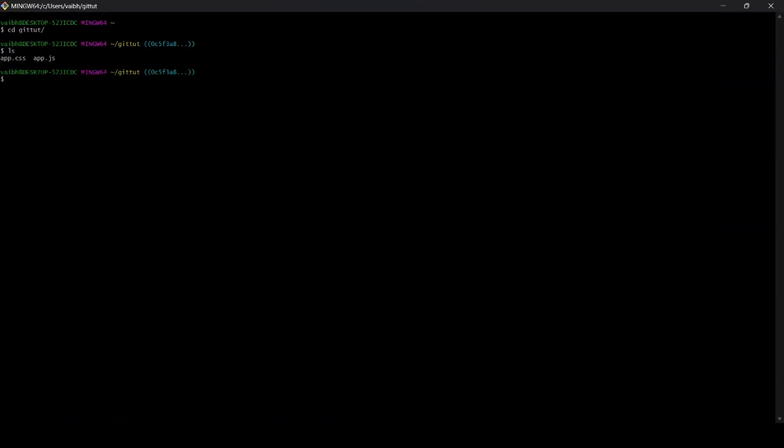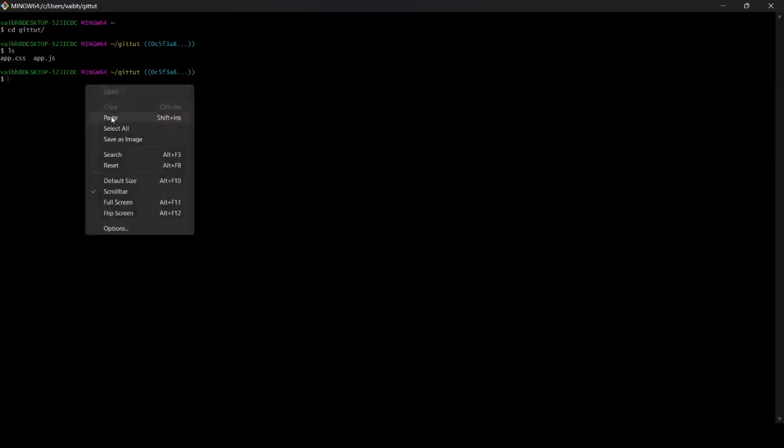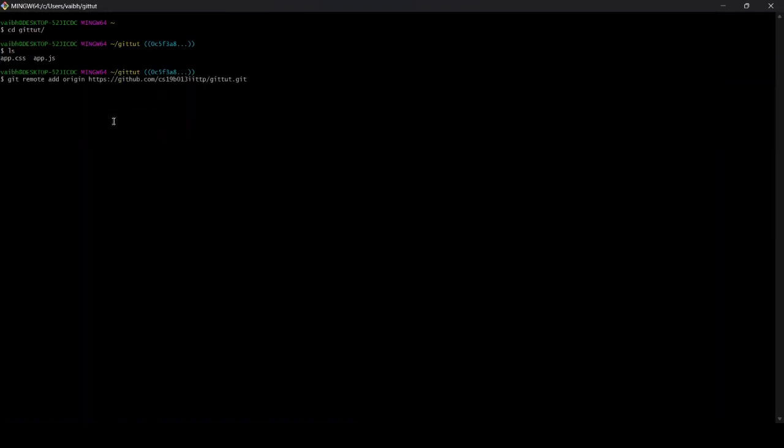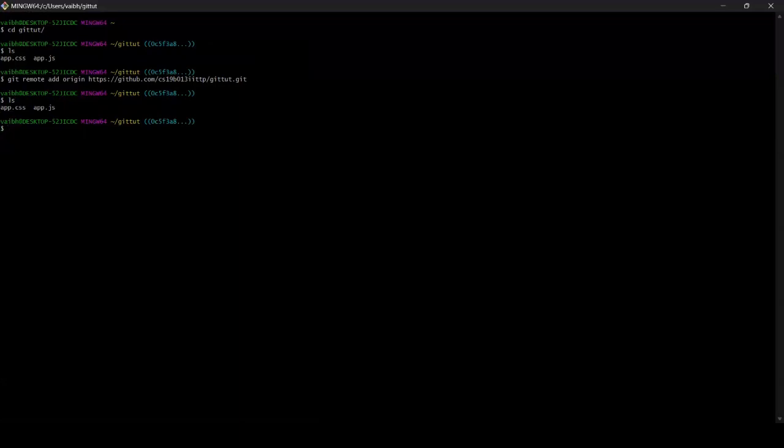Let's first check it out. Okay, it's very nice. Now we want to add it to the cloud, right? And for that, we know the command is git remote add origin, whatever the site is. We have added it. Okay. Now we know that we are inside. We have linked the Git and GitHub pages.